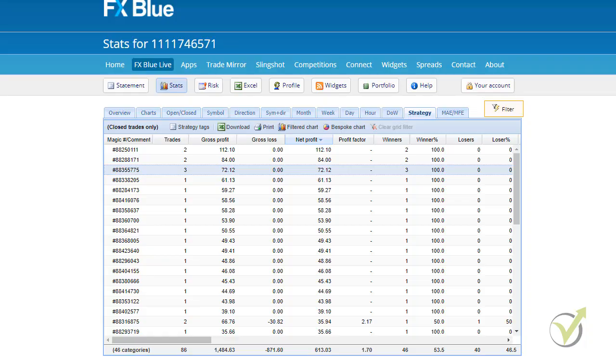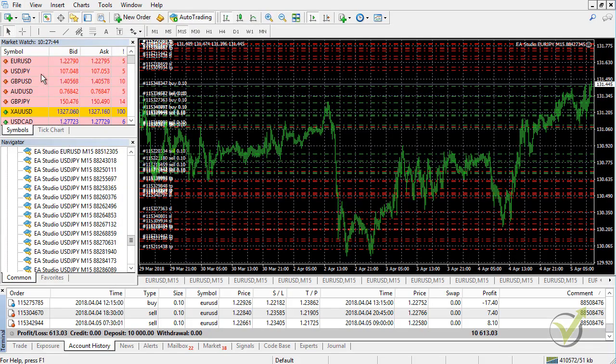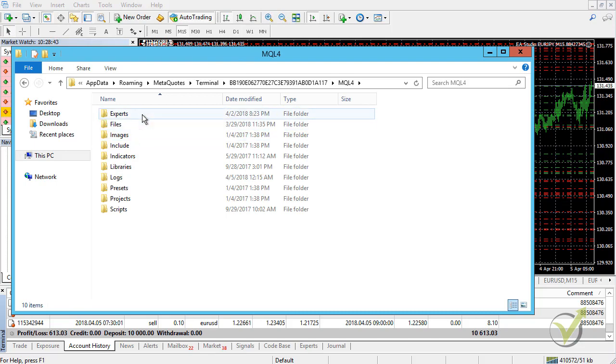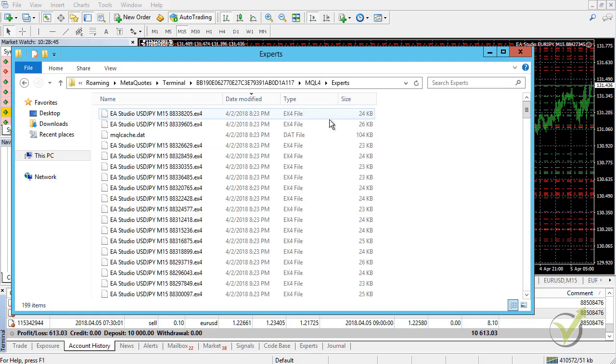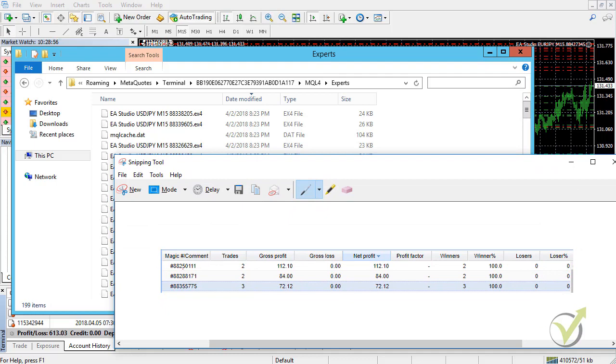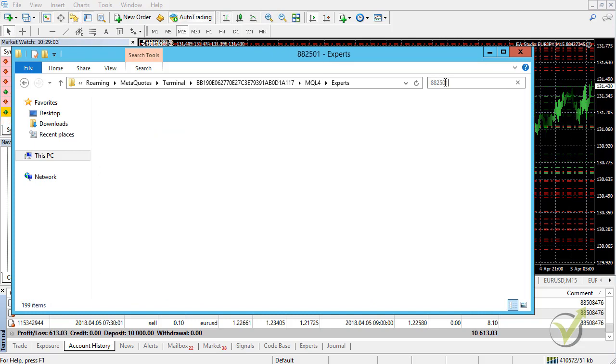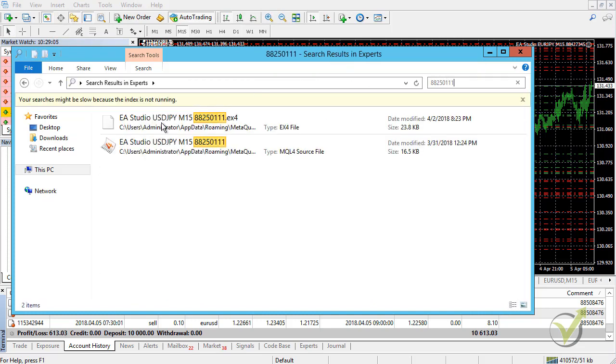the 3 magic numbers. And when I open the MetaTrader, I will go to File, Open Data Folder, and then I will click on MQL4 and I will go to the location of the expert advisors. Now you see here is the top search experts. So here I will write down the magic number that I have on my other screen. Okay, so it is 88250111. Okay, you can see that this is a $yen expert advisor.